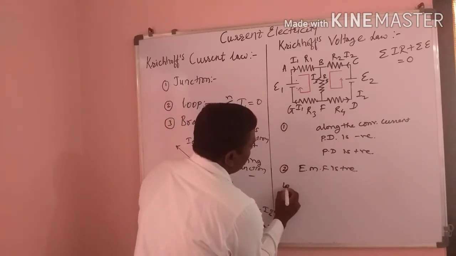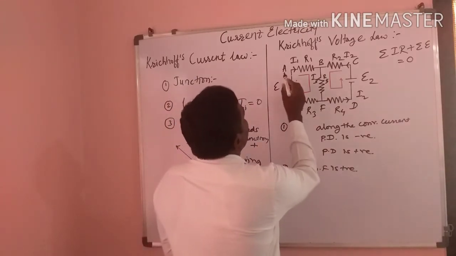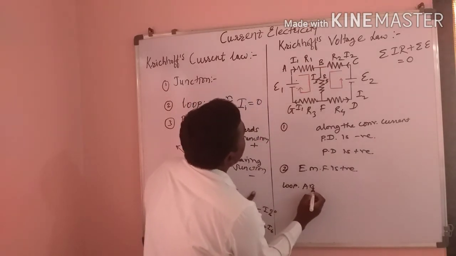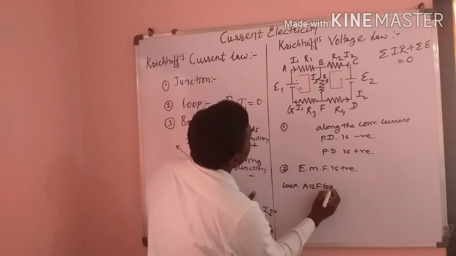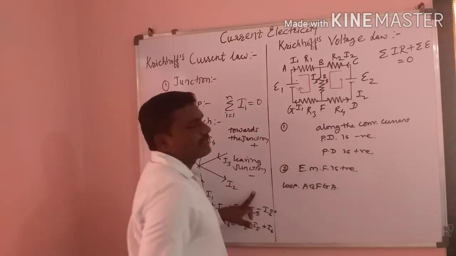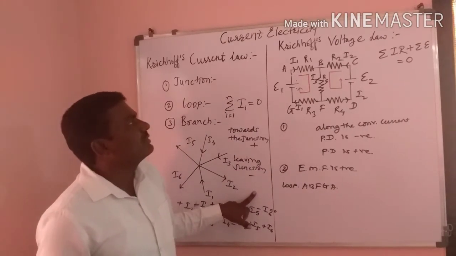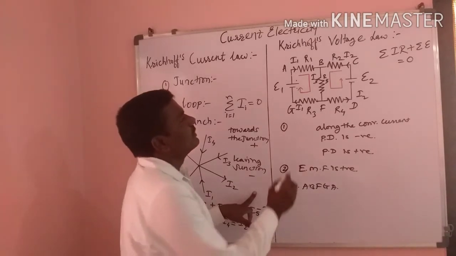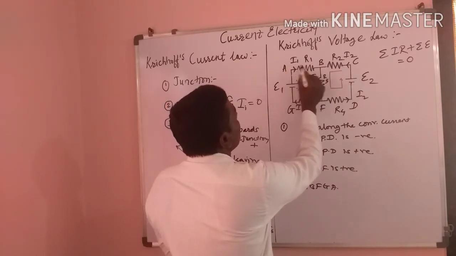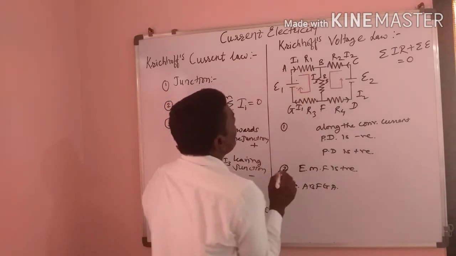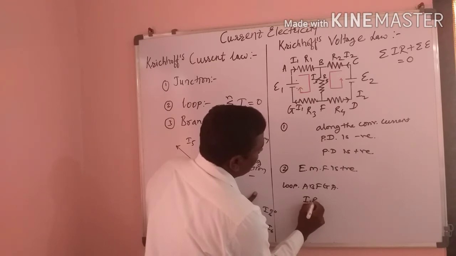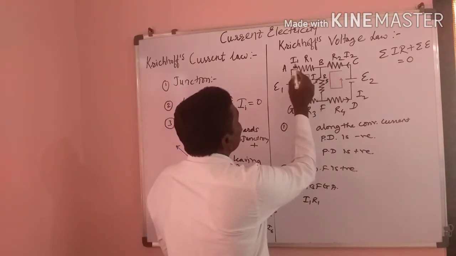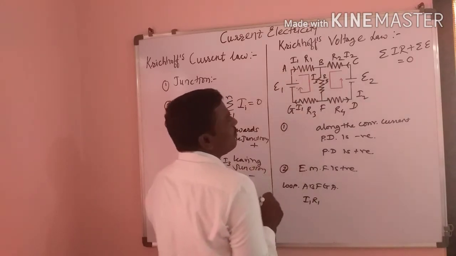If we consider here the loop ABFGA, when we apply this Kirchhoff voltage law, the potential difference through this A to B point is how much? I1 R1. It is in the direction of conventional current, so is this potential difference positive or negative?